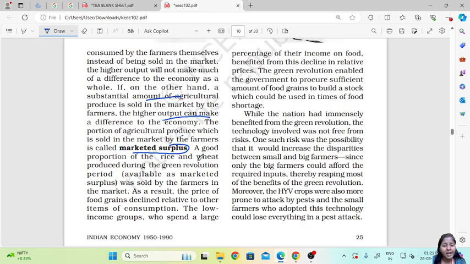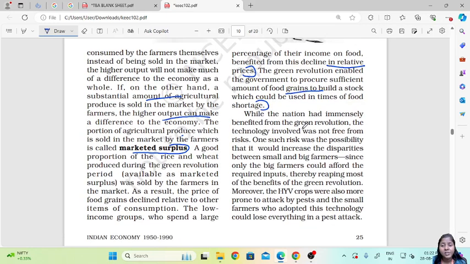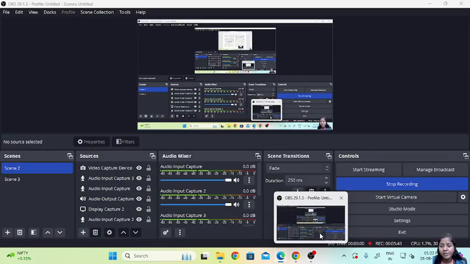A good proportion of rice and wheat produced during the Green Revolution period was sold by farmers in the market. As a result, the price of food grain declined relative to other items of consumption. The low income groups who spent a large percentage of their income on food benefited from this decline in relative prices. The Green Revolution also enabled the government to procure a sufficient amount of food grains to build a stock which could be used in time of food shortages. While the nation had immensely benefited from the Green Revolution, the technology involved was not free from risk.